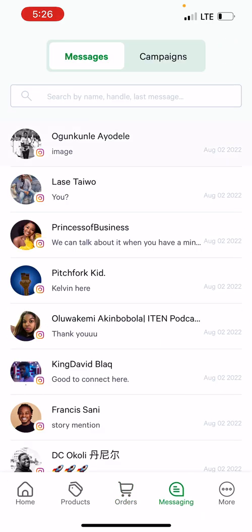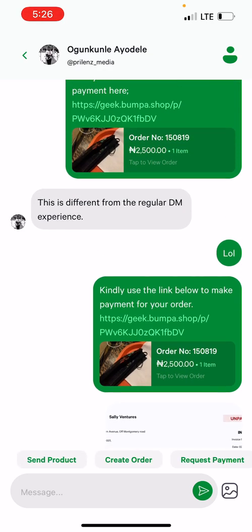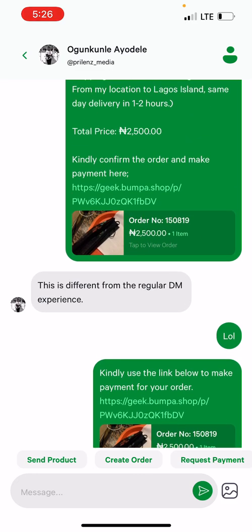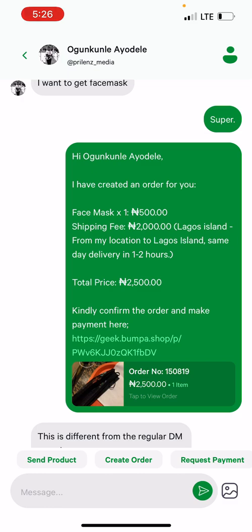So yes, that is it. You're able to do all of these things while chatting with your customers: sending products, creating orders, requesting payment, sharing invoices, and capturing their customer details. Even when you disconnect Meta, you will still have all these details with you, no matter what. So I hope this helps you understand what this means for your business.